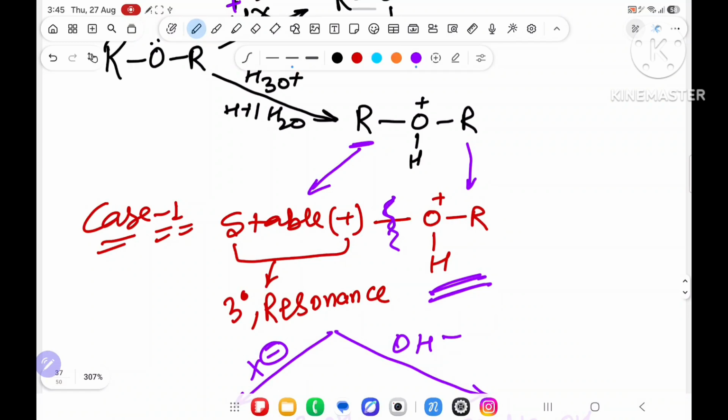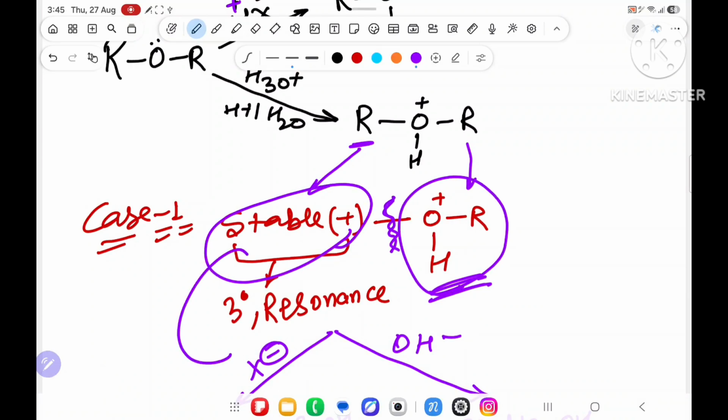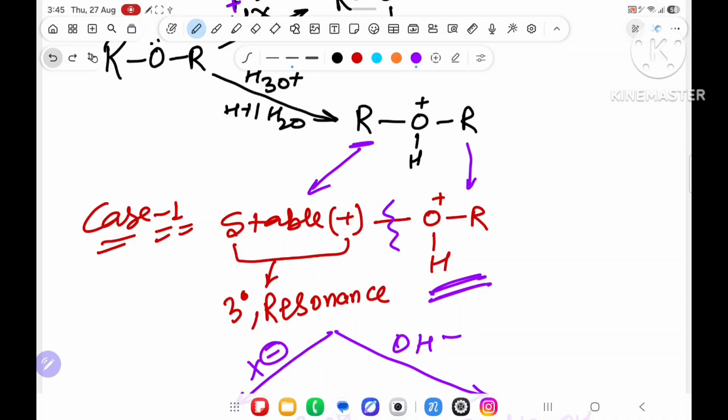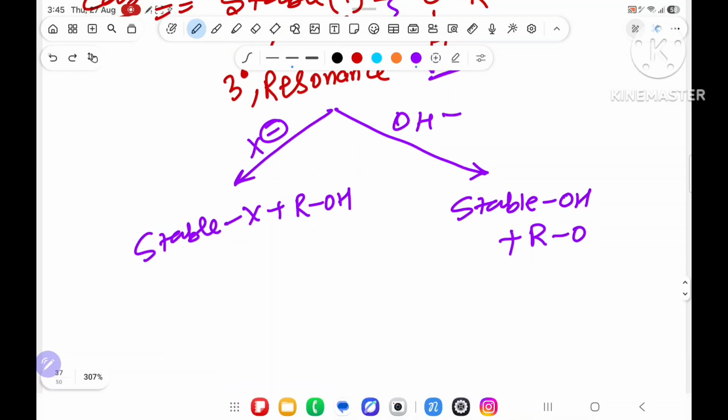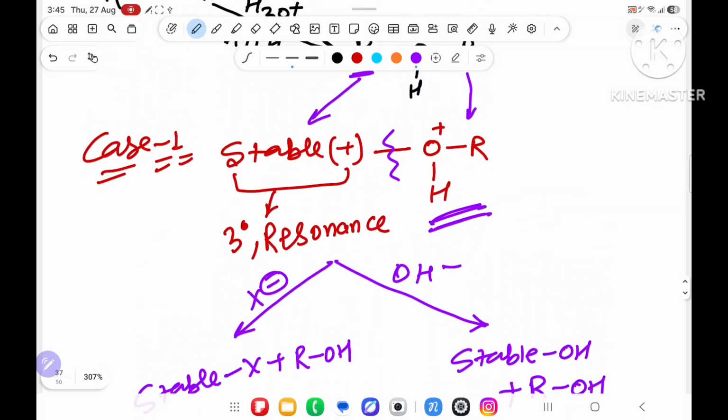Okay, if you will break from here, this will become ROH and stable will get X from this and OH from this for water. So I hope you understood what I am trying to dictate. So like that you will do. This is the question also I will do.